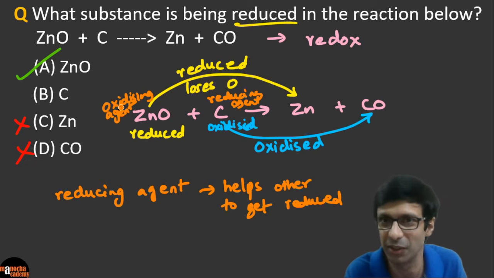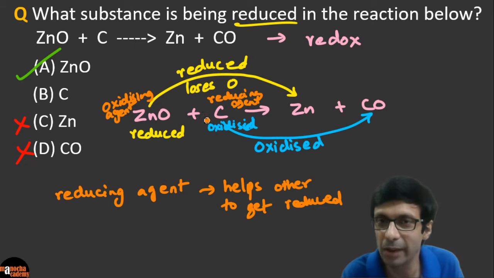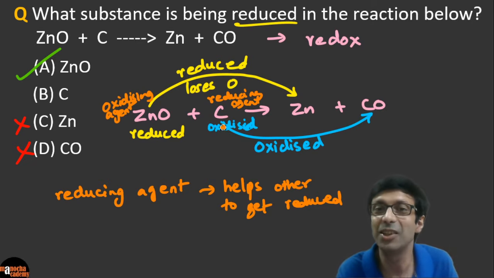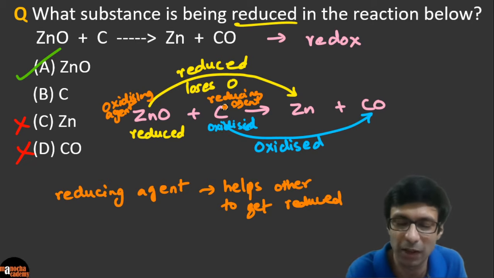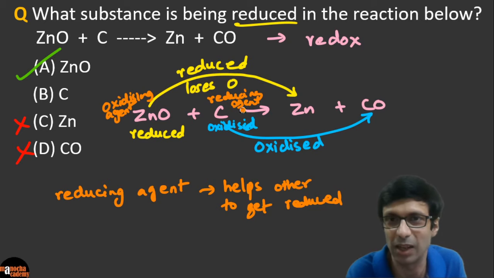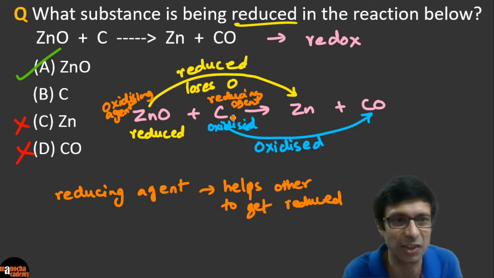He's supplying oxygen, right? And carbon is getting oxidized to carbon monoxide. Oxygen is being added to carbon. So carbon is definitely being oxidized. But he is the reducing agent. Just like a travel agent, he helps the other guy get reduced. So he is the reducing agent. So please remember, can you see the opposite thing? The guy who's reduced is the oxidizing agent. The guy who's oxidized is the reducing agent.